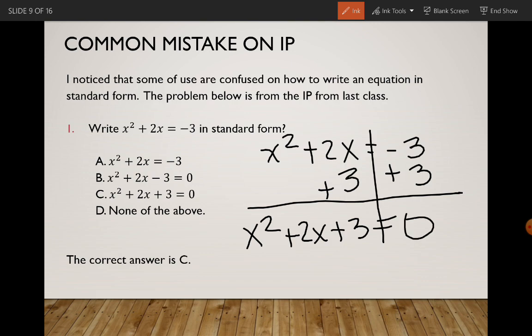Okay, so the answer to this would be C, not B. B is not the correct answer. You don't just simply move this number over as -3. That is incorrect. You have to add 3 to both sides, so if you notice, the sign actually switches from negative to a positive in your final answer.